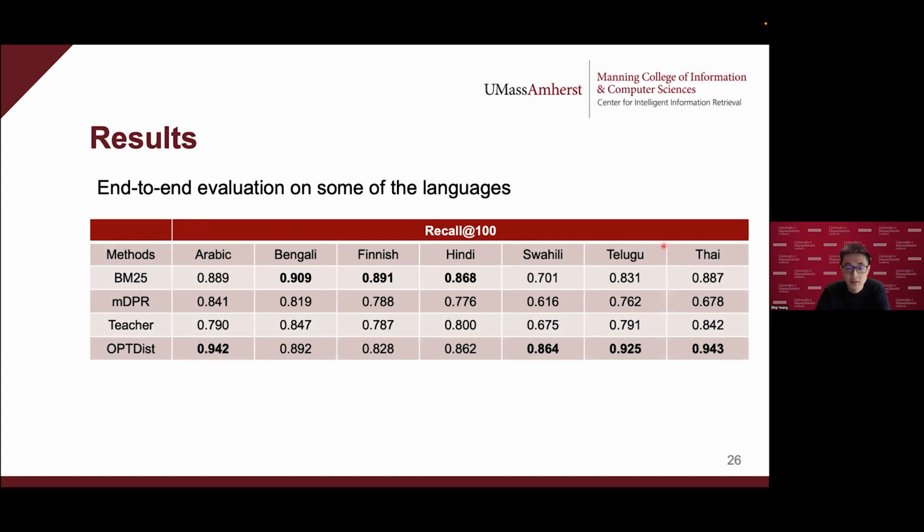Here we compare the recall at 100. We can see that in general, the bi-encoder model performance is better than MDPR, and the cross-lingual distillation can further improve the performance. And this trend is also true for NDCG at 10. For NDCG at 10, the distilled bi-encoder outperforms all compared methods significantly.